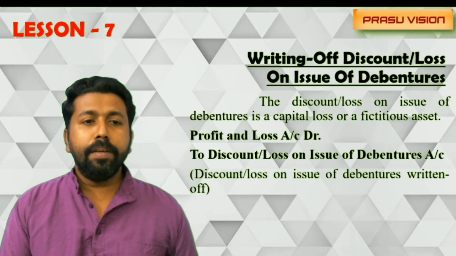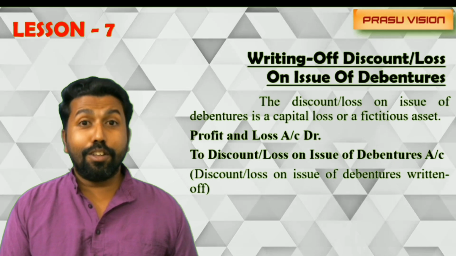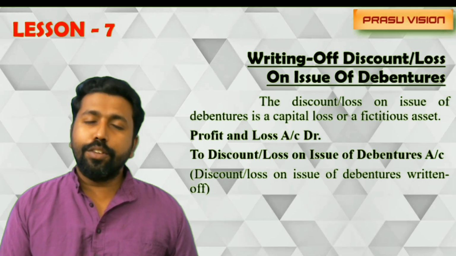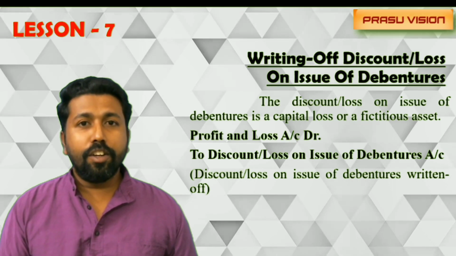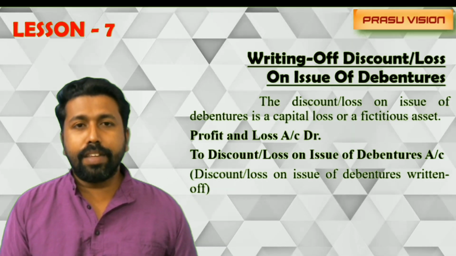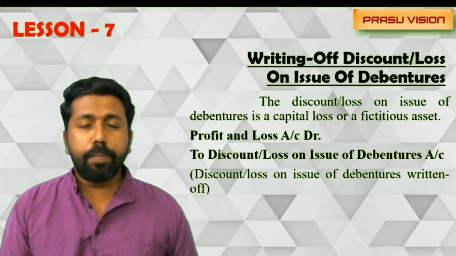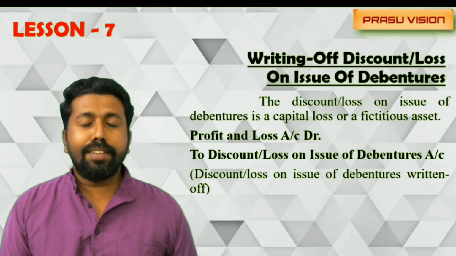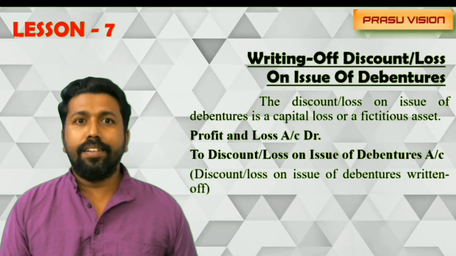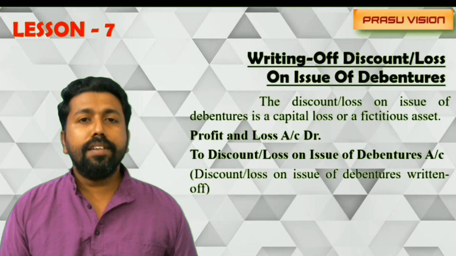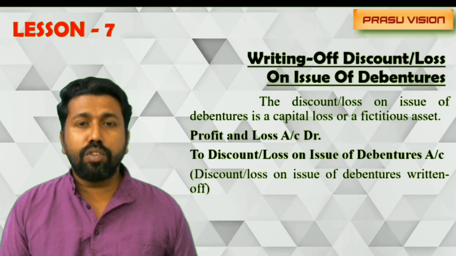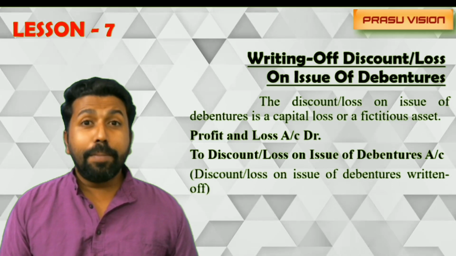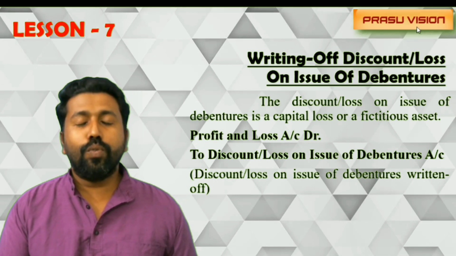And the entry will be profit and loss account debtor or securities premium reserve account debtor to discount or loss on issue of debenture. So my dear students, keep in mind we can expect an 8 mark question from this area, objective type questions, a 4 mark question. Also we can expect a 6 mark question from this area. And don't forget, sometimes they ask to draw the extract of balance sheet where the debentures are recorded. So you have to know it very clearly.